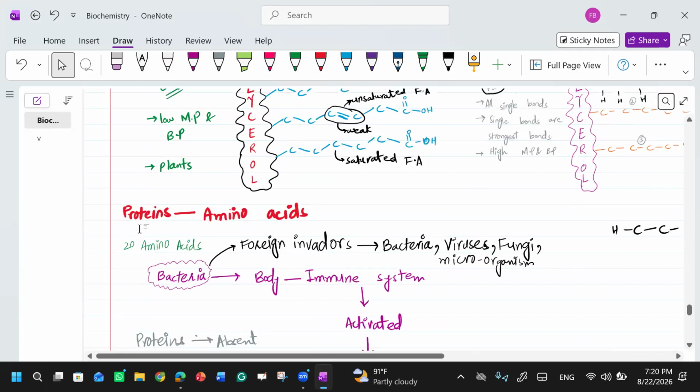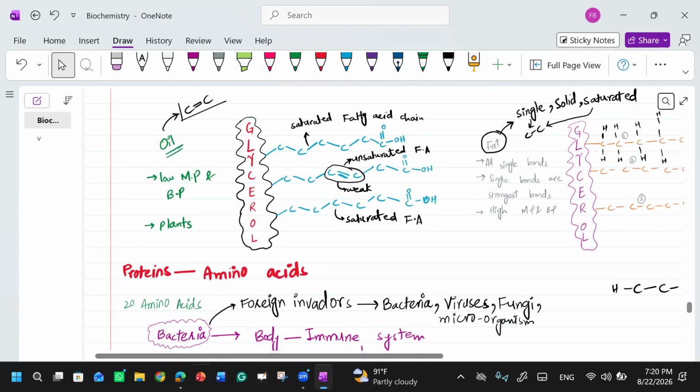First thing, when we talk about proteins, you know how many amino acids there are in total, and all these things. What are amino acids?